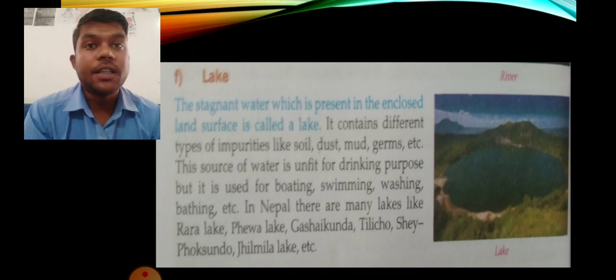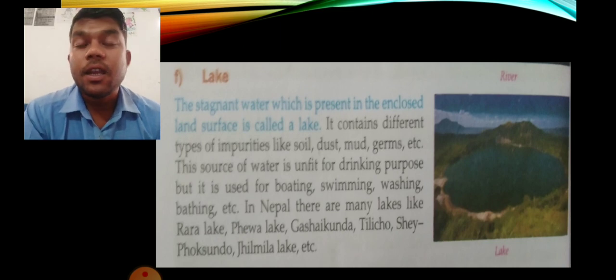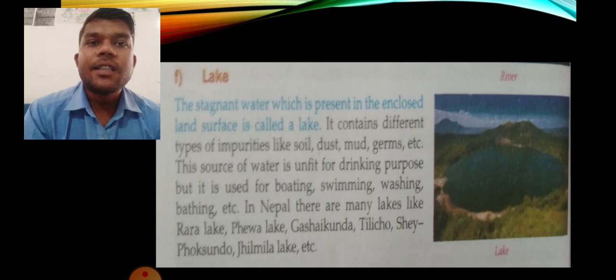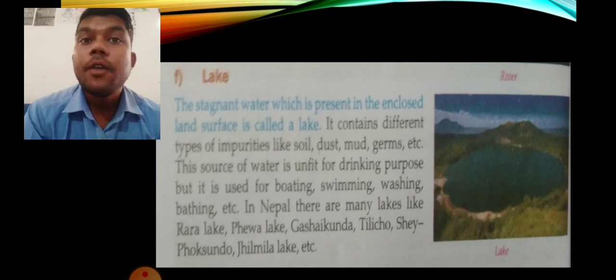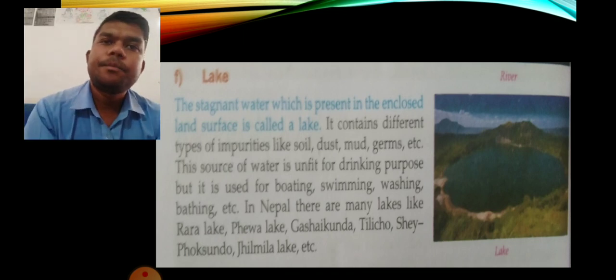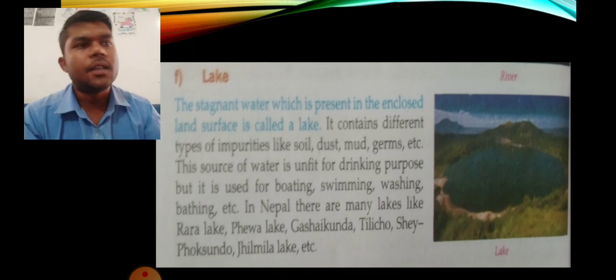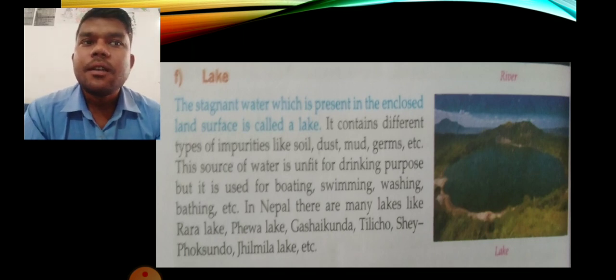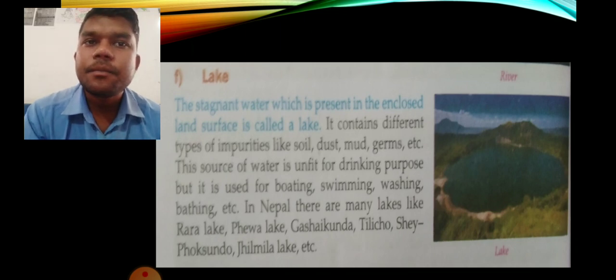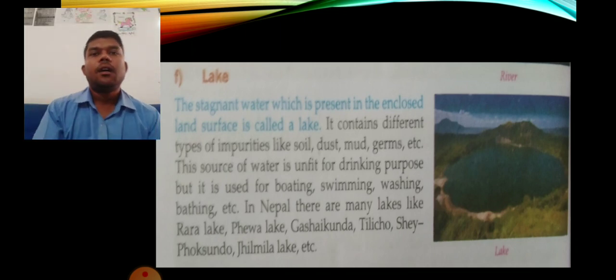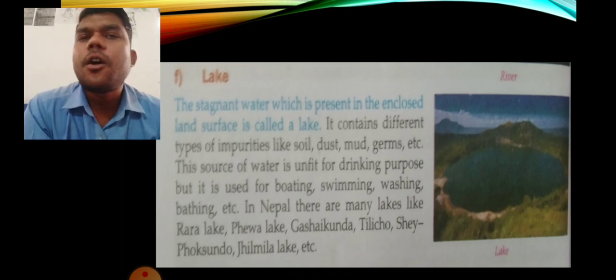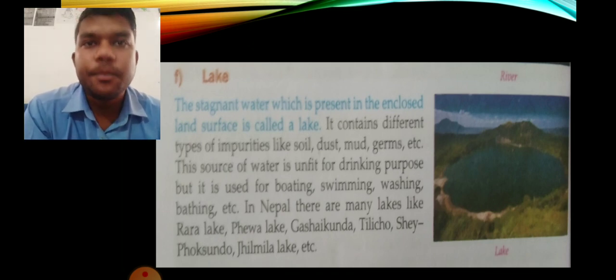I think you have also visited one of the famous lakes, Phewa Lake in Pokhara. It contains different types of impurities like soil, dust, mud, germs. The reason is erosion by the air, which takes away different impurities that remain on the surface of the water. Slowly they become heavy and settle down, which is sedimentation. So in the lake water there are different kinds of dust particles, mud, germs, and other impurities.